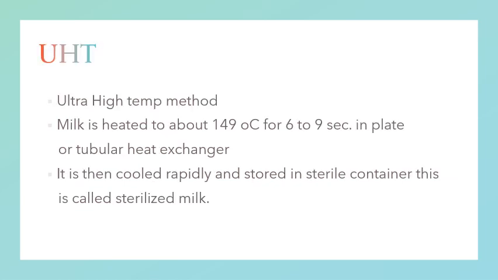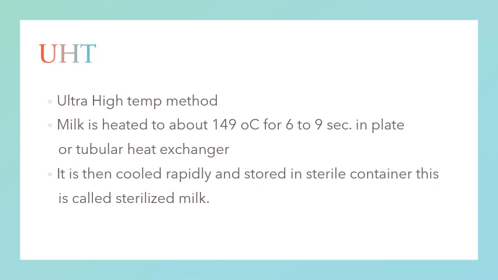And the last pasteurization process is ultra high temperature. The ultra high temperature method is one of the important methods. If milk is pasteurized by the ultra high temperature method, it can be kept for months without refrigeration.